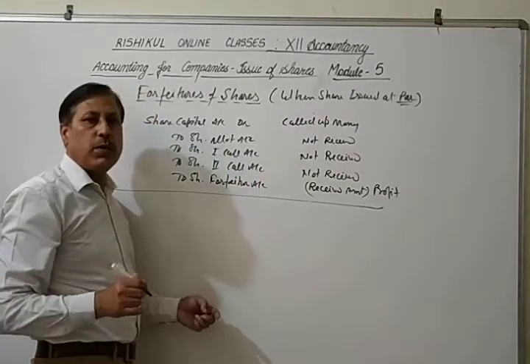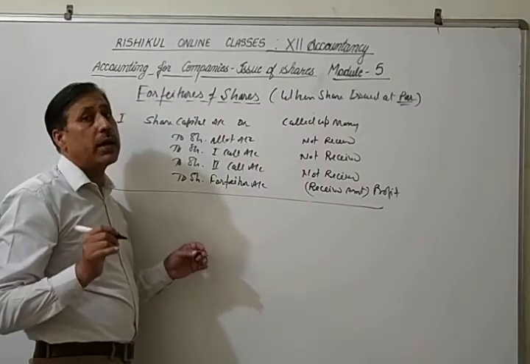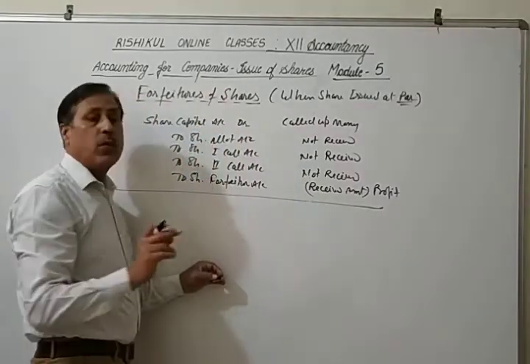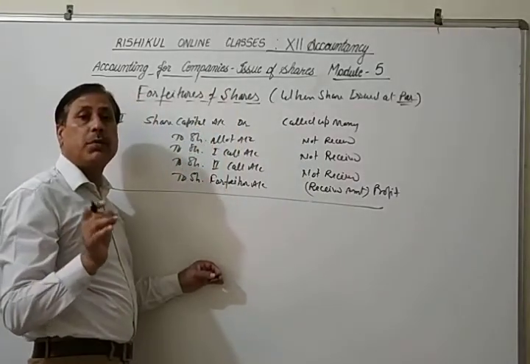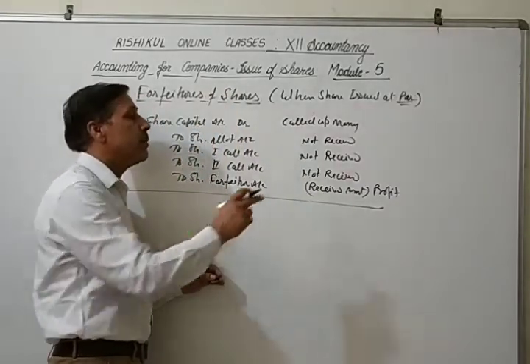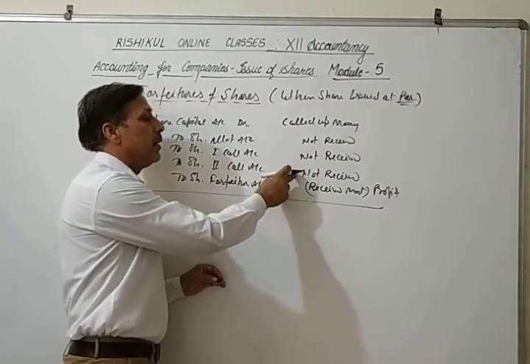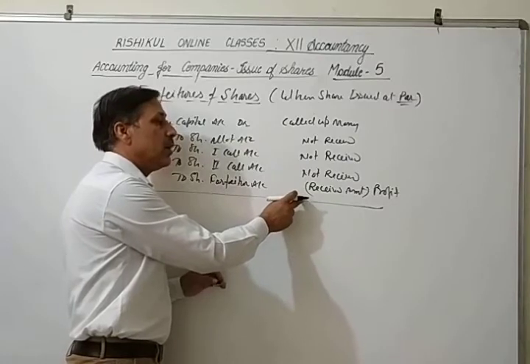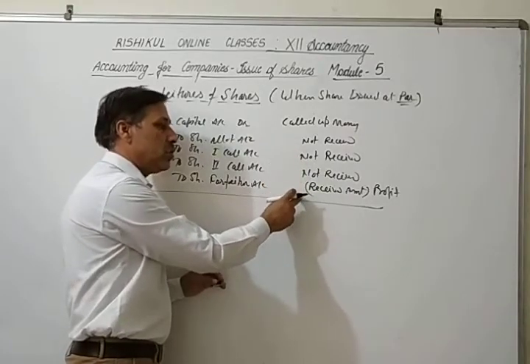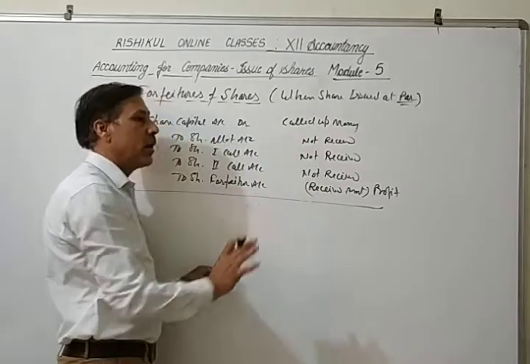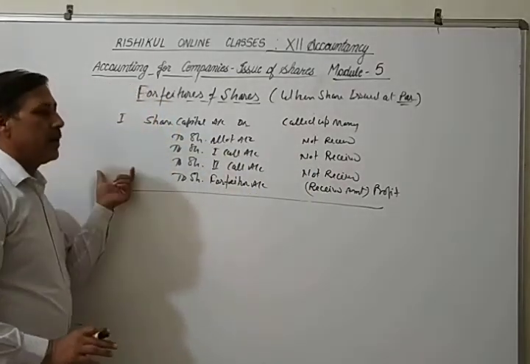We have to say what amount is called by the company, the called up money, that will be debited here. What amount is not given by the shareholder, not received by the company, credit. It is also credit, it is received. जो नहीं दिया, जो दे चुका है, जो दे चुका है कंपनी का प्रॉफिट है, जो नहीं दिया वो डिफॉल्टर है. ओके, so this is the forfeiture entry.